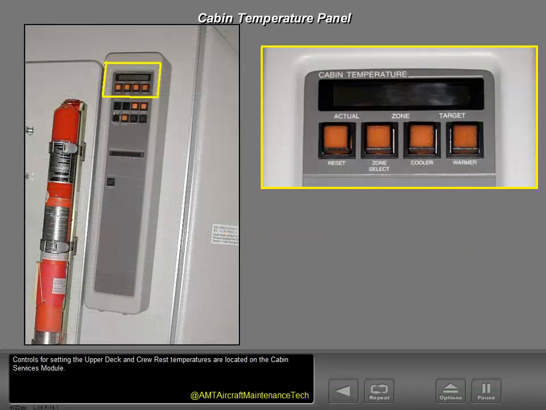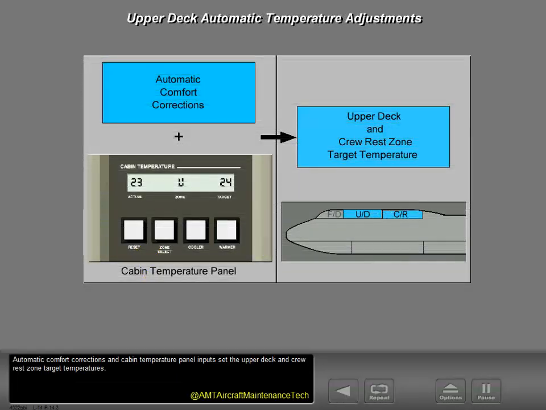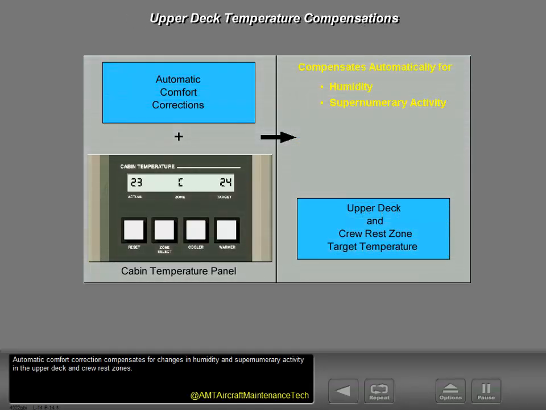Controls for setting the upper deck and crew rest temperatures are located on the Cabin Services module. The cabin temperature panel automatically sets the upper deck and crew rest target zone temperature to 24 degrees Celsius. Automatic comfort corrections and cabin temperature panel inputs set the upper deck and crew rest zone target temperatures. Automatic comfort correction compensates for changes in humidity and supernumerary activity in the upper deck and crew rest zones.